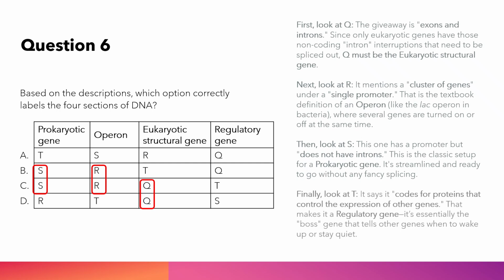Finally, look at T. It says it codes for proteins that control the expression of other genes. That makes it a regulatory gene. It's essentially the boss gene that tells other genes when to wake up or stay quiet. So, option C is correct.